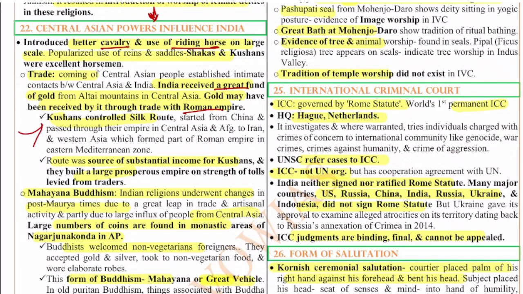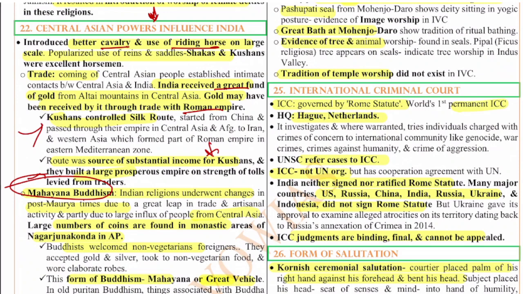Kushans controlled the Silk Route, starting from China, passing through Central Asia, Iran, Afghanistan, Western Asia. The route was a source of substantial income for the Kushans as well. And also Mahayana Buddhism, if you see, was popularized. Indian religions underwent a lot of change post the Mauryans due to a great leap in trade and artisanal activity, due to the exchange of cultures, due to exchange of information between the people.